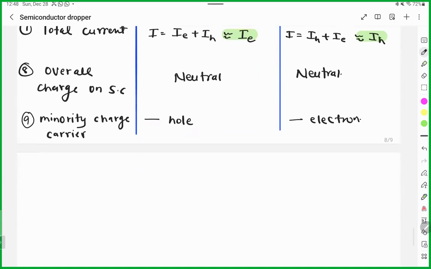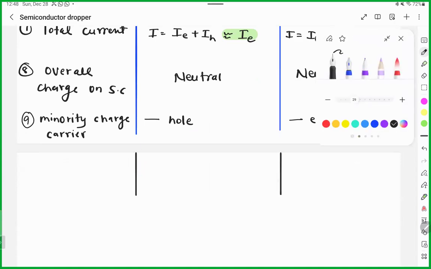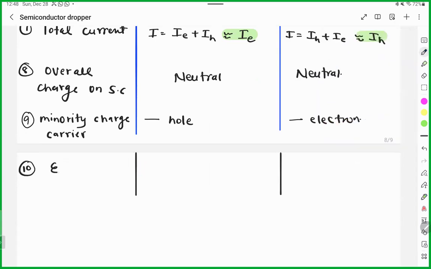Chandana, you told me we did 10 points, so we'll do 10 here also. Examples. What are the examples of n-type semiconductor? Remember group 13. So all the elements of group 13.